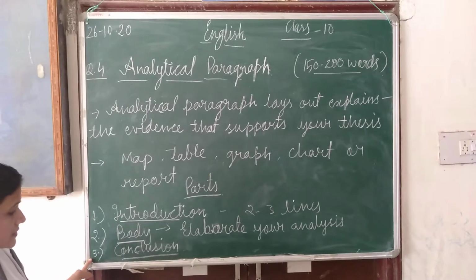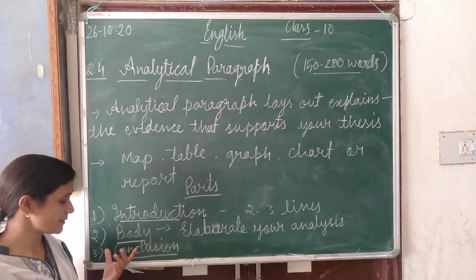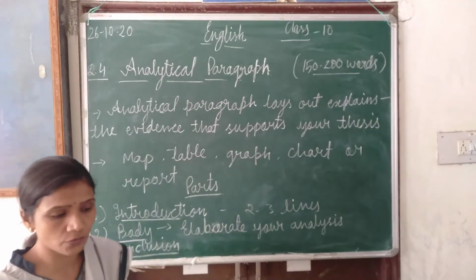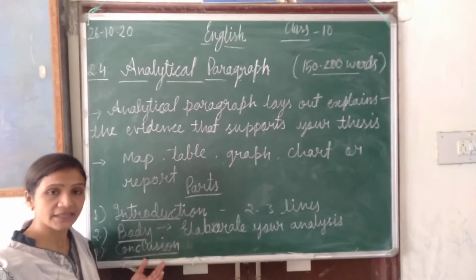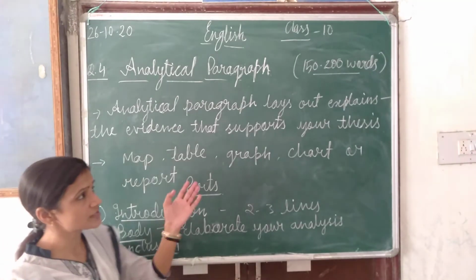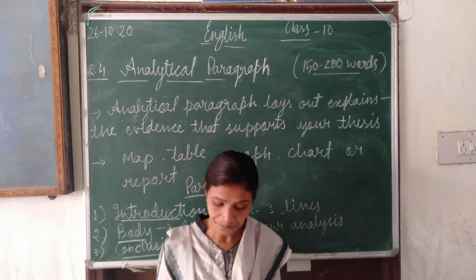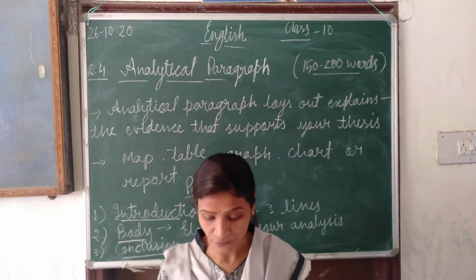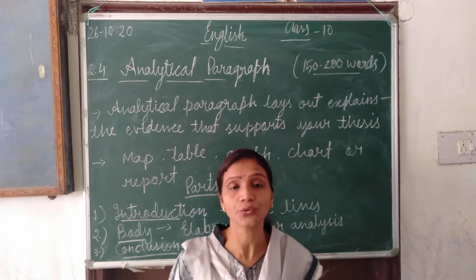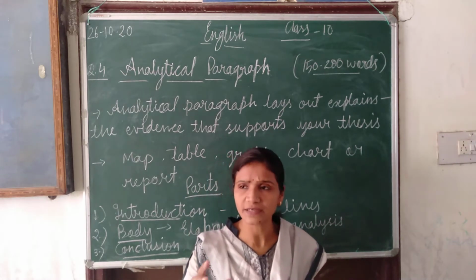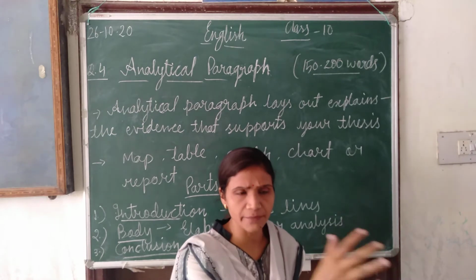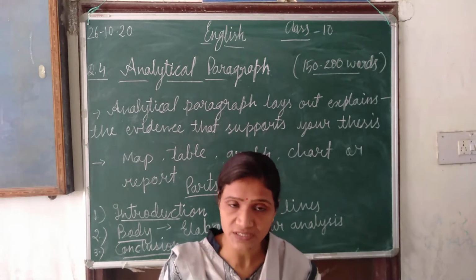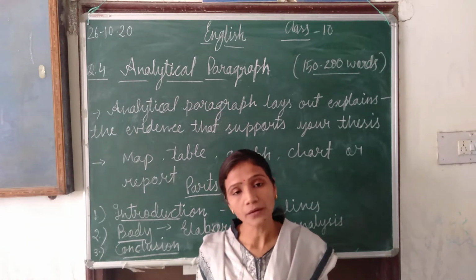And the last part we have to write is the conclusion. Conclusion means at the end, which conclusion you want to write. So this we have to write at the end. Now thesis, what do you understand by the thesis? Thesis is a statement that declares what you believe and what you intend to improve. It means we can say our opinion: what you understand by that particular question, and how you can improve this. This only we have to write in the conclusion.